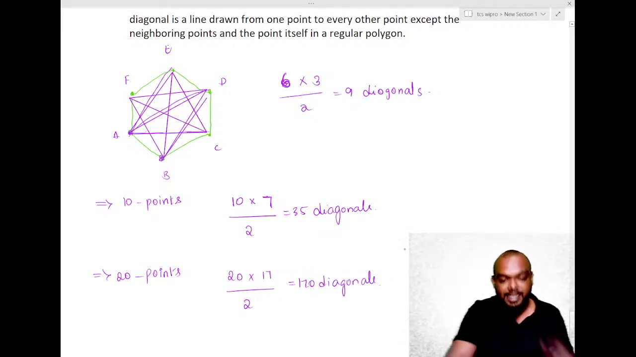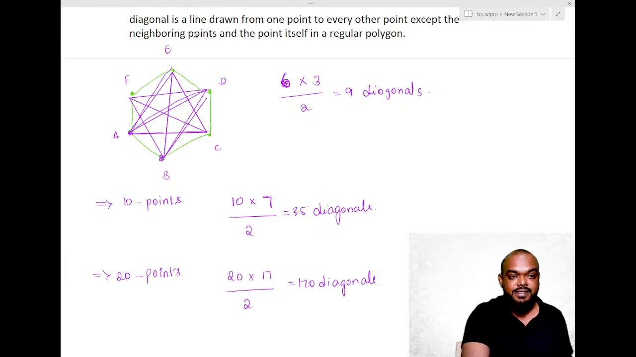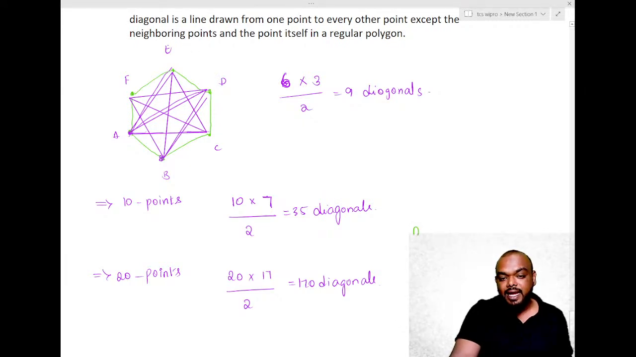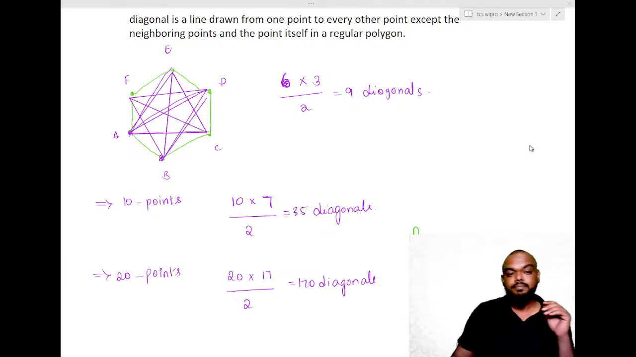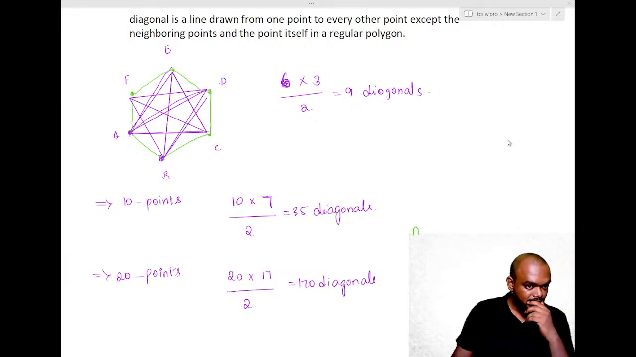Now, let us generalize this. You tell me, if there are n points, from each point, how many diagonals can I draw? If there are n points, from each point, how many diagonals can I draw? Anybody? I'm waiting for your answer. Anyone?